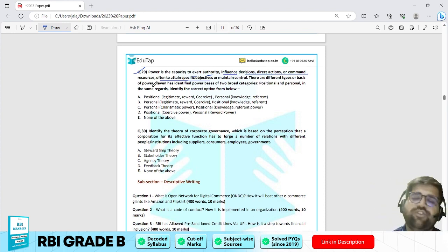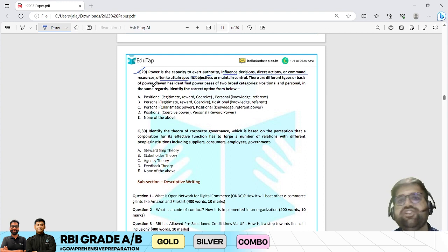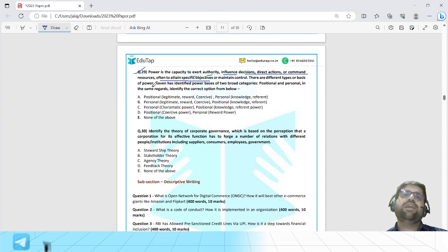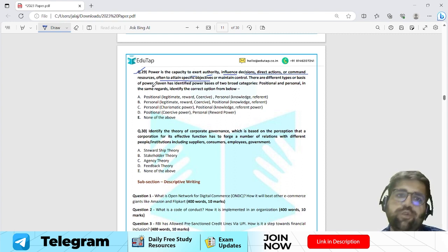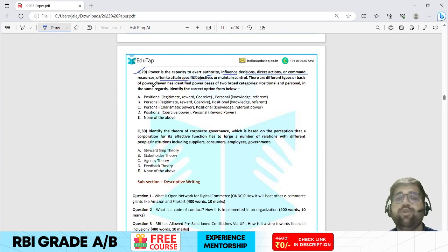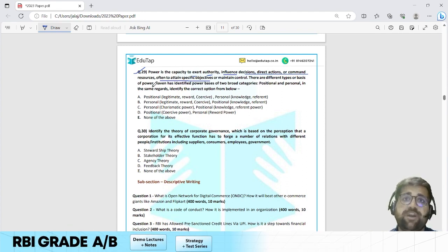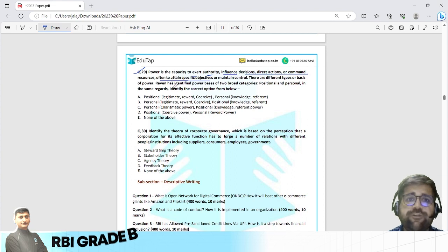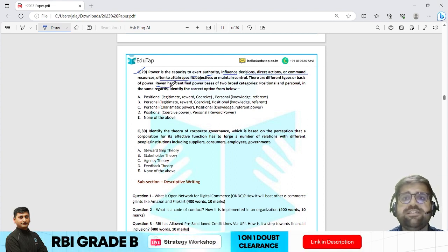Our course is an exhaustive thing, I agree, but that is the best source, because power is not mentioned in the syllabus of RBI, but here we are seeing that RBI is asking questions on power, so you have to cover each and everything which is mentioned in your course. Okay, on a very basic level. I am not saying that you have to cover each and everything word by word, but at least cover from a basic level.